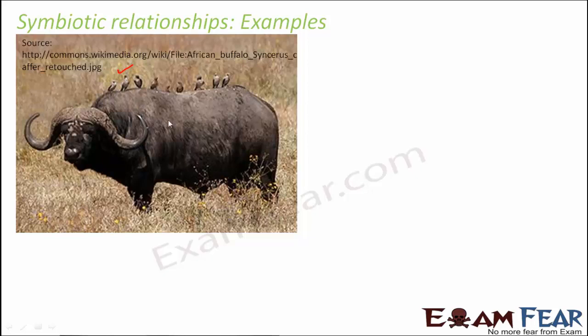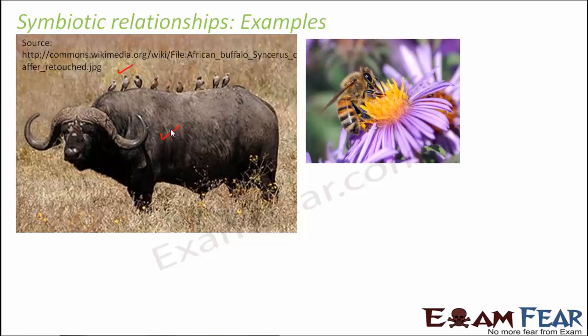Now what about the buffalo? So the buffalo is also getting benefited because somebody is cleaning up its body of insects and other things. So that way the buffalo is benefited that somebody is eating up the ants on its body, and the crow is benefited because it is getting something to eat. So again, this is an example of symbiosis.